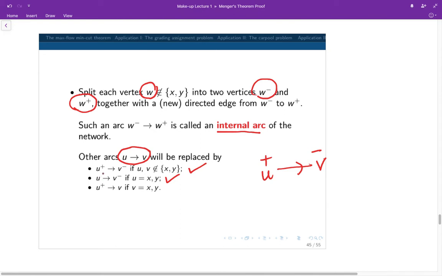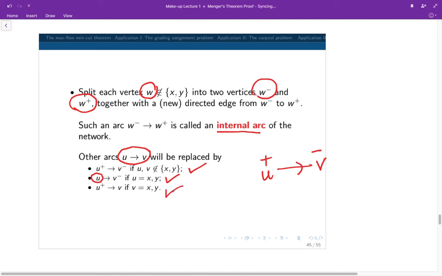So the U here will remain as U if it is the source or the sink. But if it was directed to another vertex V previously, and because of the splitting there are two vertices corresponding to V, the minus vertex and the plus vertex, we're going to direct that to the minus vertex. Okay, so that is the second situation.